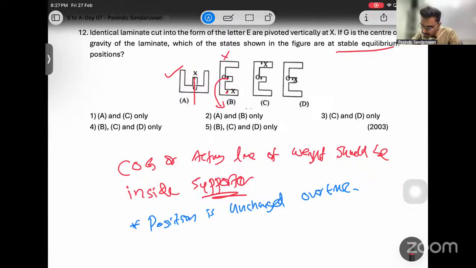In this case, X and G are vertical, that is a stable position. In this case, both G and X are on the same point, then this is rotatable around this, no? That is a neutral equilibrium. That is neutral. Then only A and C. Right? If that is stable, its position should be persistent, consistent over time. Should be same over time. Same in the sense remain unchanged.